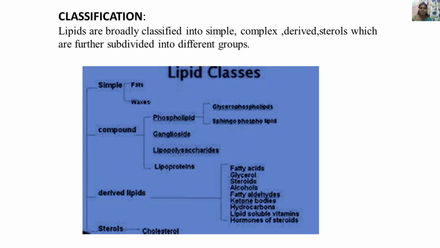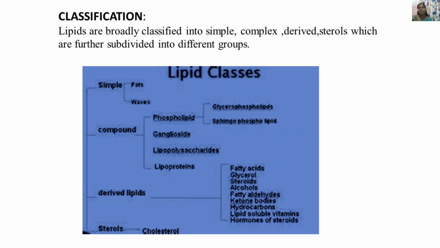Coming to the classification of lipids, lipids are classified into simple, complex, derived and sterols, which are further divided into different groups. For example, the simple lipids are classified into fats and oils, and waxes. Compound lipids are classified into phospholipids, gangliosides, lipopolysaccharides and lipoproteins. Again, phospholipids are divided into glycerophospholipids and sphingophospholipids.